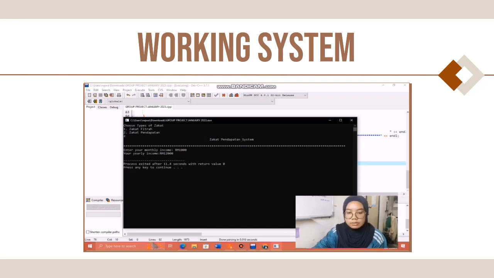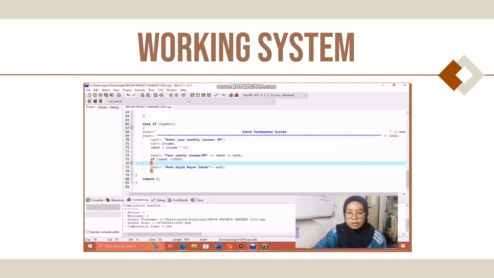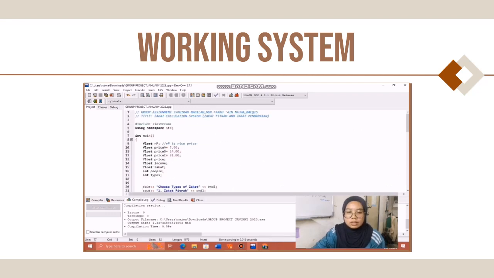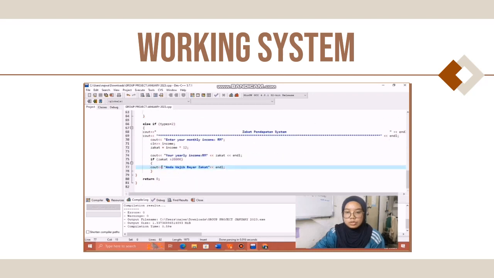How they get 12,000 is by 1,000 times 12 months. So as you can see here, nothing is stated and no output shows here because the yearly income is not more than 20,000 as we stated here. So that's how we use this system, and it is really simple for people to use. Thank you.